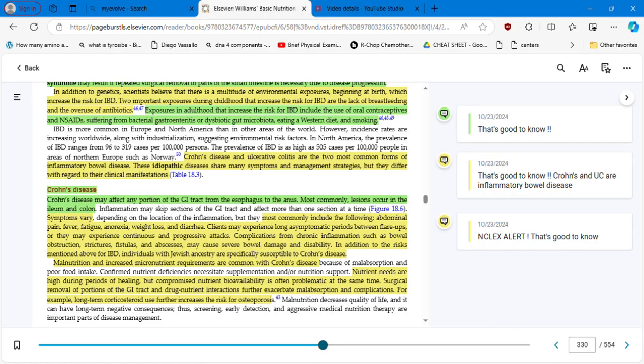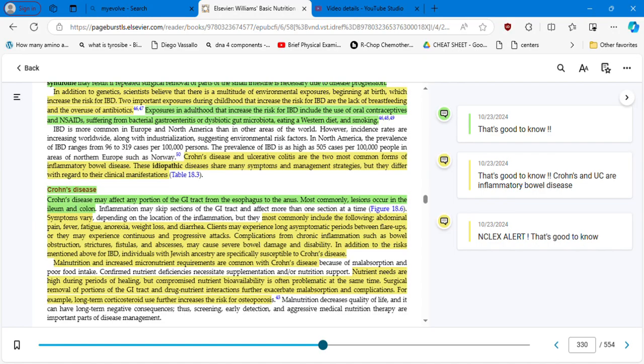Symptoms vary and most commonly include abdominal pain, fever, fatigue, anorexia, weight loss, diarrhea. Clients may experience long asymptomatic periods between flare-ups, or they may experience continuous and progressive attacks.